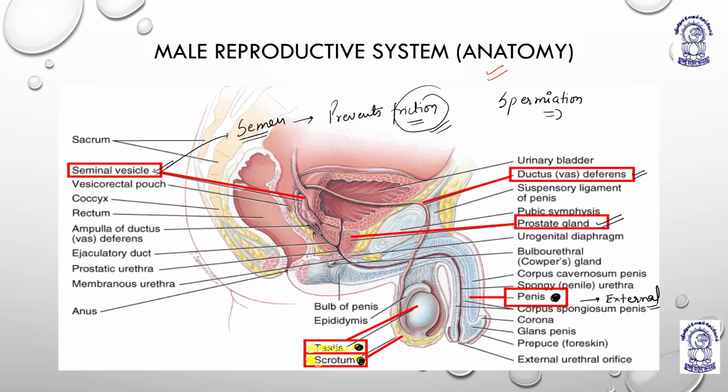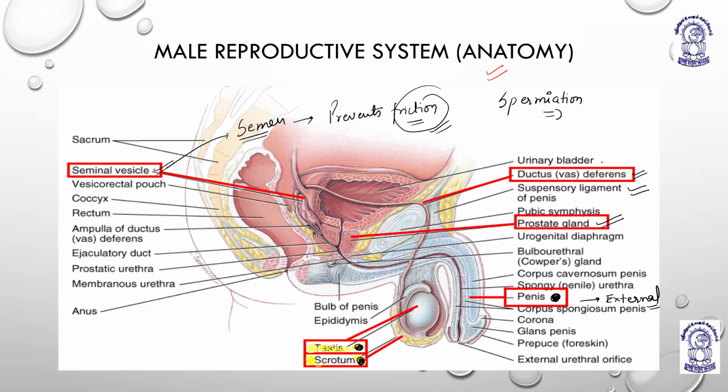Then I will talk about, most importantly, suspensory ligaments. Now, suspensory ligament of penis, right. And when we study the ocular regions, meaning the eye, then it is the suspensory ligament of the lens, which works to increase or decrease the diameter of the lens. We will be discussing it further in the coming lectures. Till now, if you are having any problem or any doubts, you can just ask.